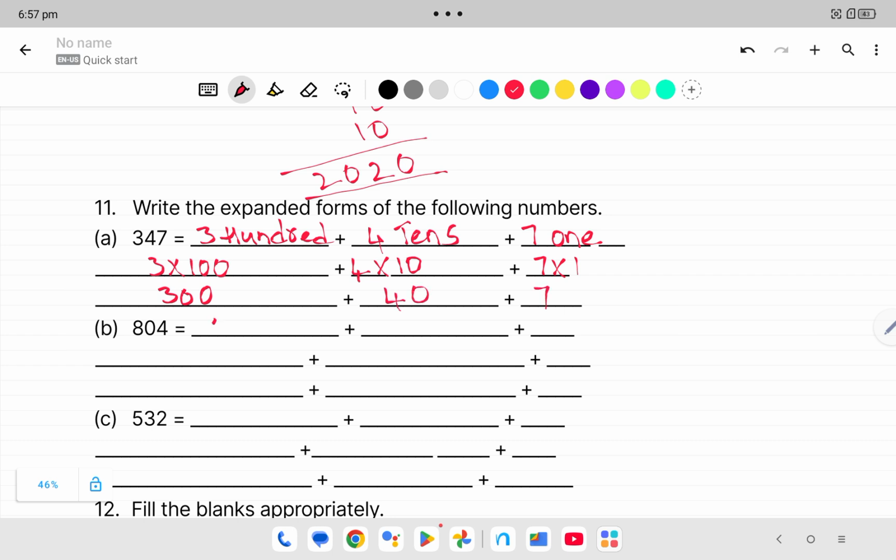Next, 804: 8 hundreds, 0 tens, 4 ones. So 8 into 100, 0 into 10, 4 into 1. 8 into 100 is 800, 0 into 10 is always 0, 4 into 1 is 4.